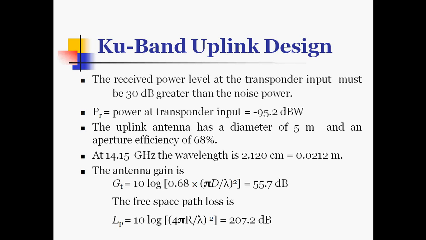The uplink antenna has a diameter of 5 meter and an aperture efficiency of 68%. At 14.15 GHz, the wavelength is 2.120 centimeter, or 0.0212 meter. The antenna gain can be calculated as 10 log to the base 10 of 0.68 times (pi D by lambda) squared, and that is 55.7 dB. We can calculate the free space path loss, and LP is given as 10 log of (4 pi R by lambda) squared, which is 207.2 dB.